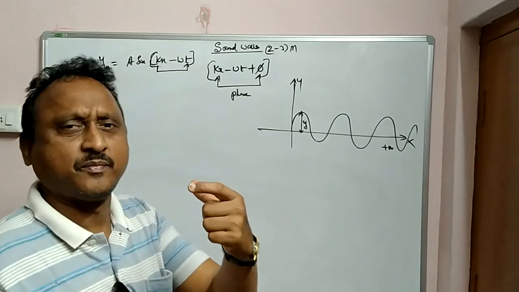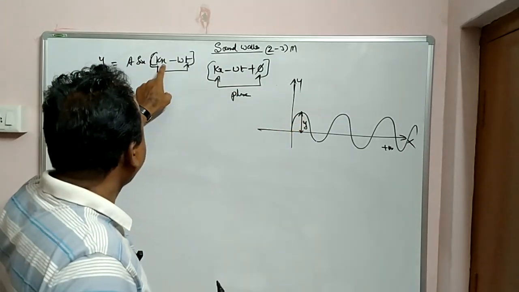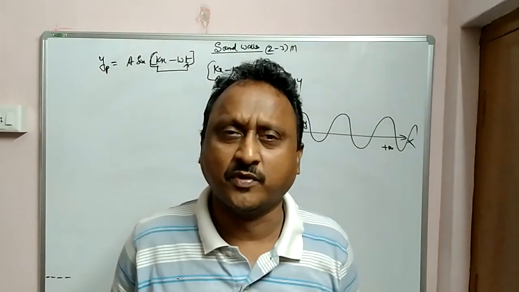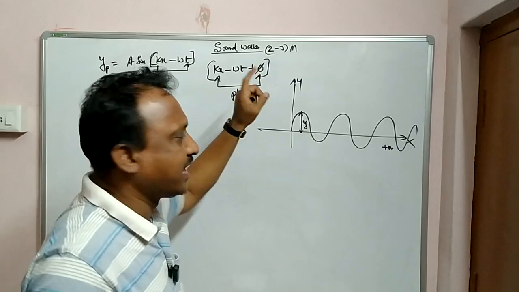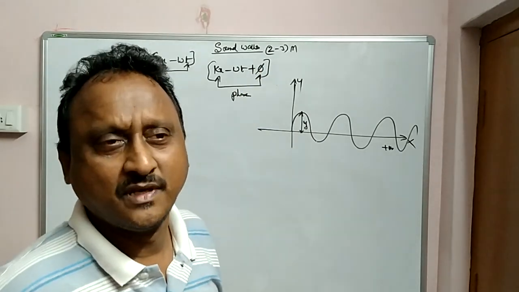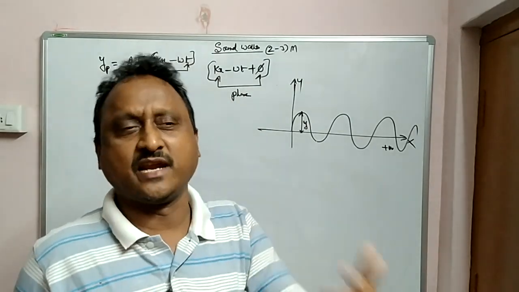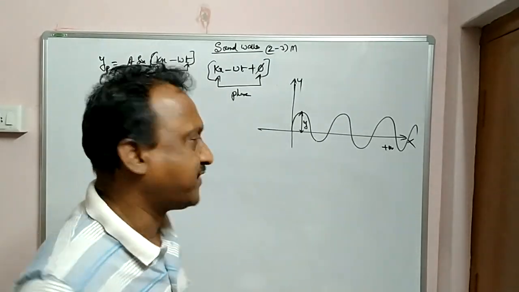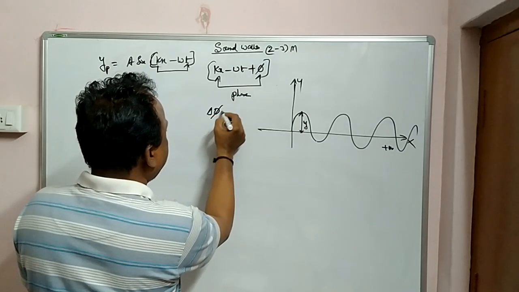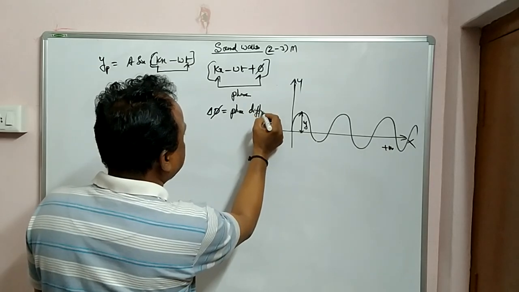That means the position of the particle. Okay, you got the point? When kx minus omega t plus phi or minus phi is given, this entire thing is called the phase, that is, the position of the particle. And if there is any difference between the first wave and the second wave, then that is called the phase difference, and it is given by d phi or delta phi. Delta phi is called the phase difference.